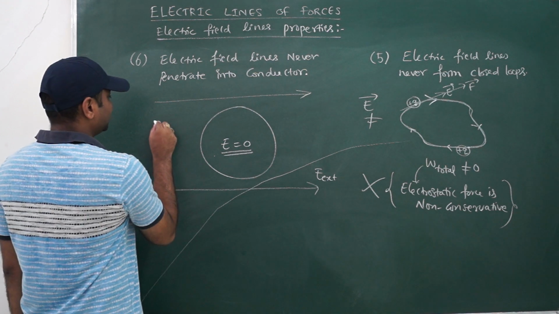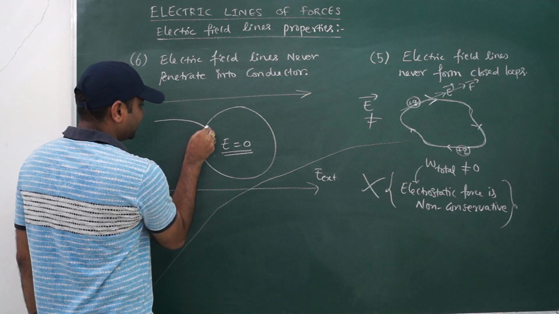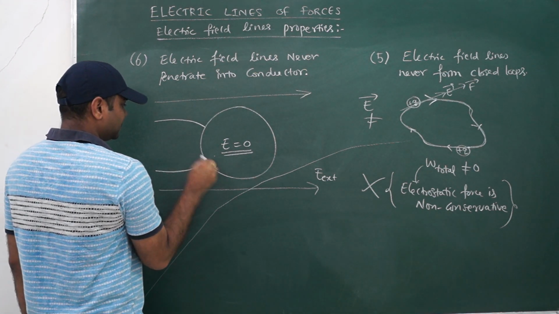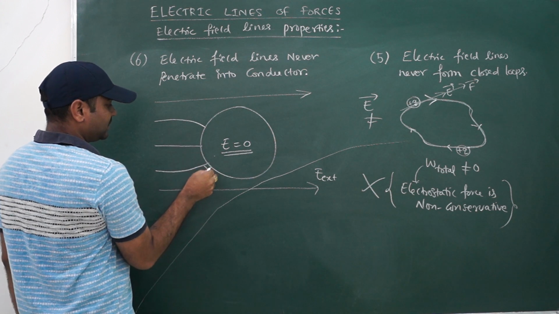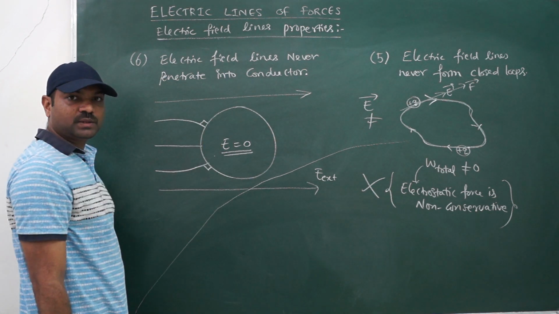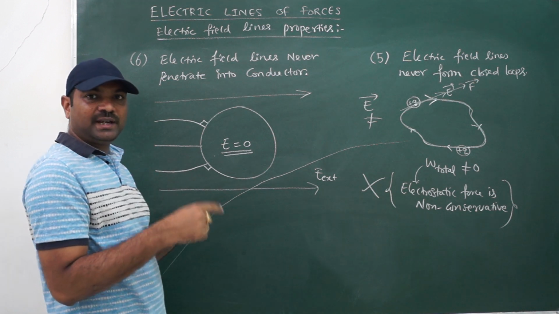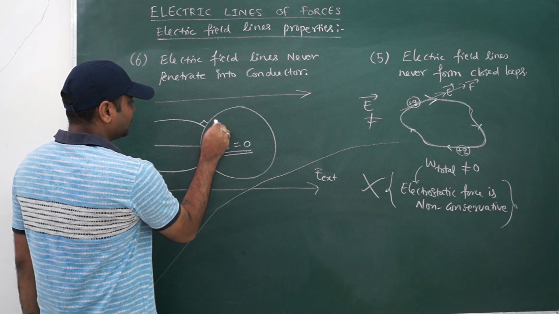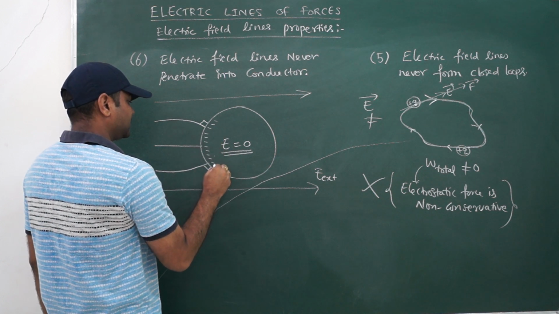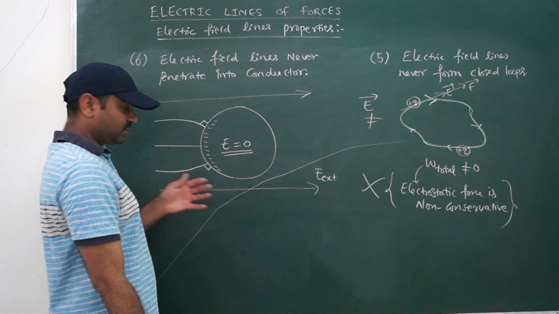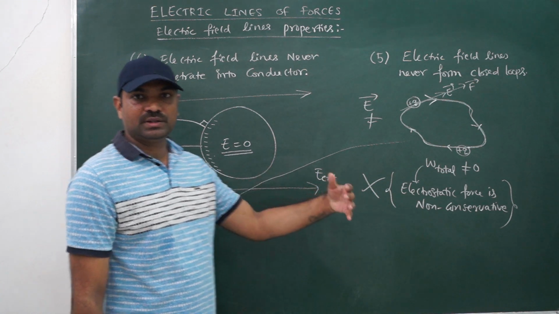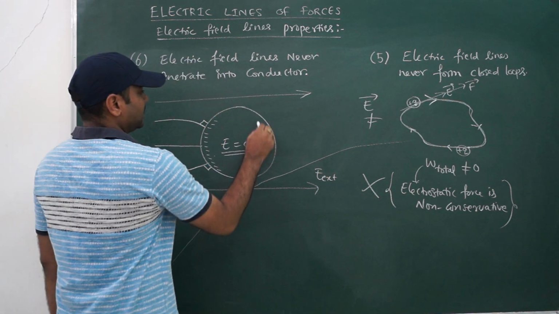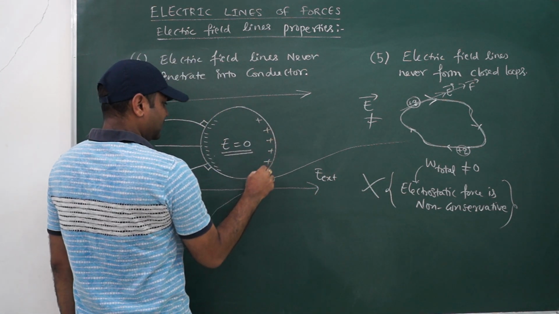So what will happen? These field lines will bend over here, something like this. Field lines will bend because we know that field lines always form perpendicular, normal; either they end or originate normal to the surface only. So you will find some negative charge induced. This is called induced charge. We will have a separate video on induced charges, don't worry. And positive charge will be on this side.